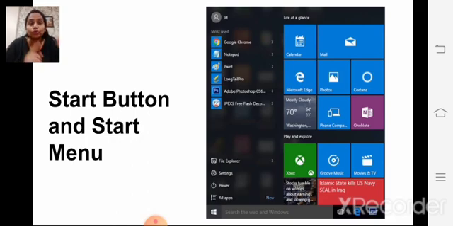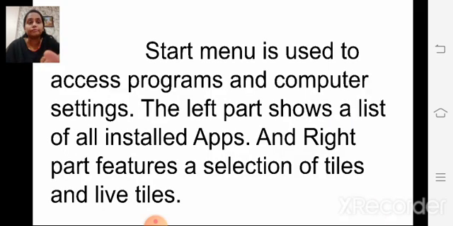As I told you, the start menu is divided vertically in two parts. The start menu is used to access the programs and the computer settings. The left part shows a list of all installed apps. Installed apps means the apps which are already there, the apps which you have installed, and the apps which you use frequently, like Paint, Notepad, WordPad. You can see those apps on the left side, and the right part of the start menu is tiles, a selection of tiles and live tiles.